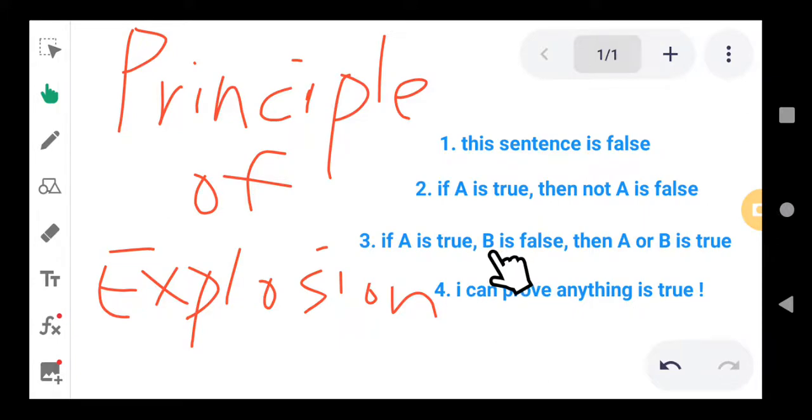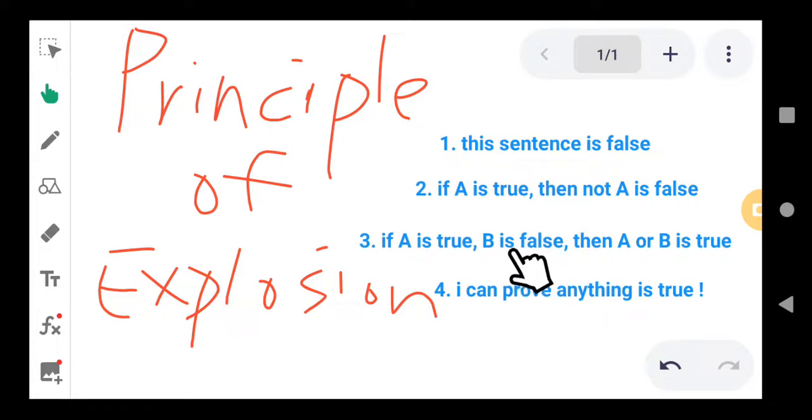There is another well-known logical operation in philosophy that says that if A is true, and B is false, then A or B is true. Because for the compound A or B to be true, you only need one of them to be true. Predicate A, I have a brother, is already true, so we don't need predicate B to be true. It can be false, it can be true, it doesn't matter. But just for the sake of completeness, let's look at both cases for B.